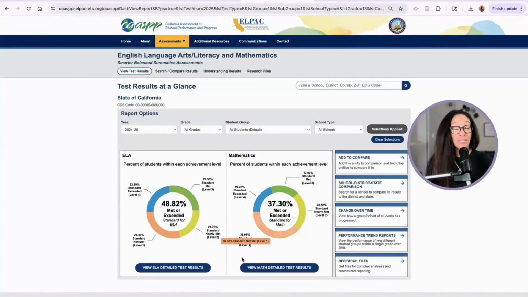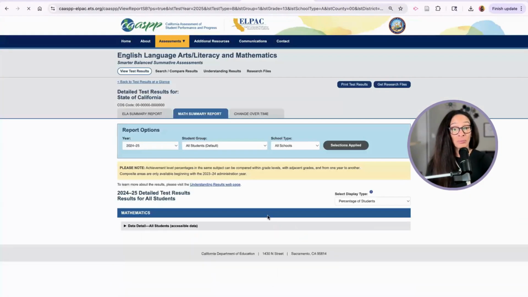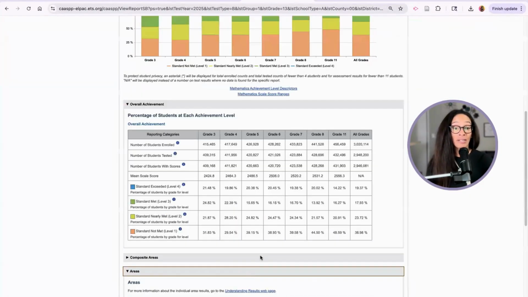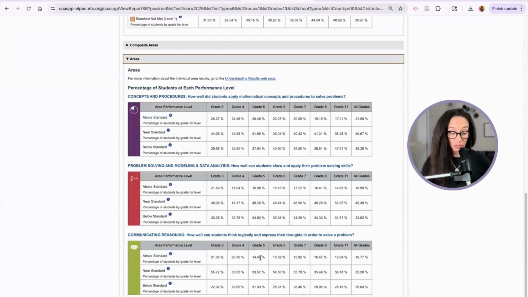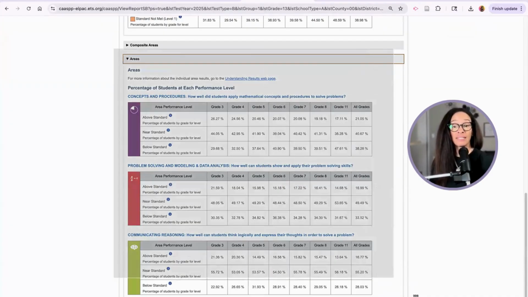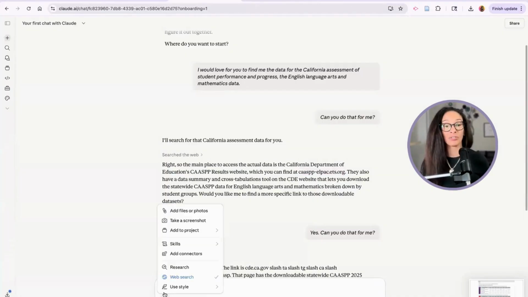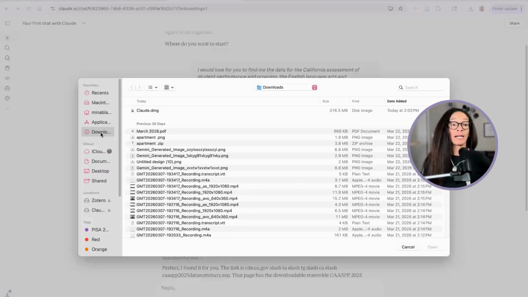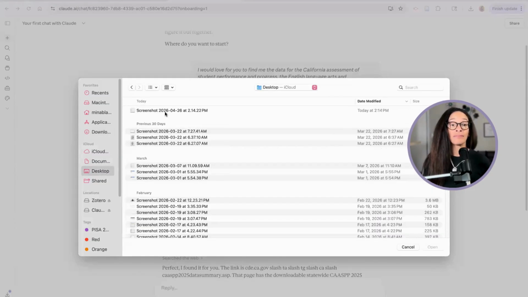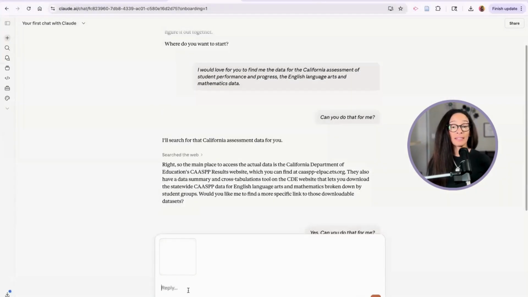Now, what I want to do is see if it will do something that I liked doing with ChatGPT. So I'm going to go over here and grab a screenshot of, let's see if I can grab this, just of the area claims and see what happens. I'm going to paste it right in. Let's just go find it, add photos or files. I know it went to my desktop, very last one. There it is. Great.